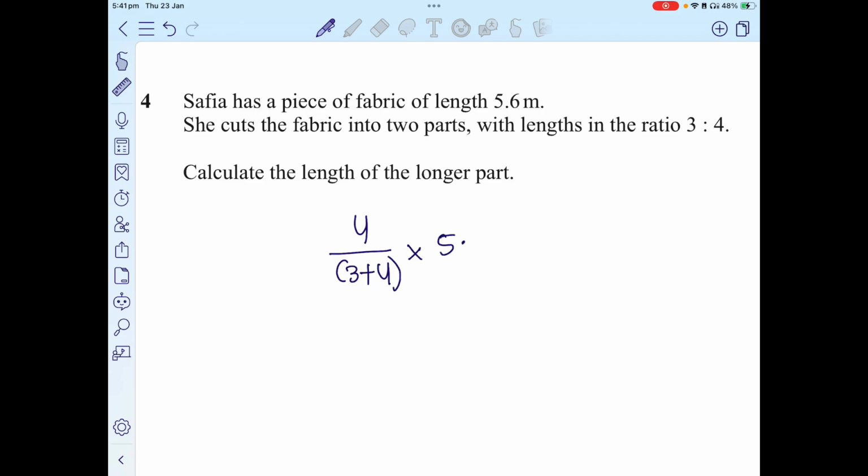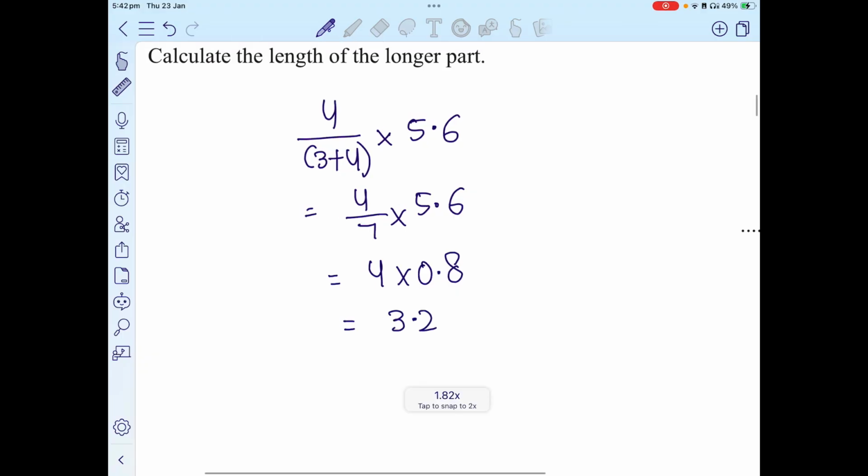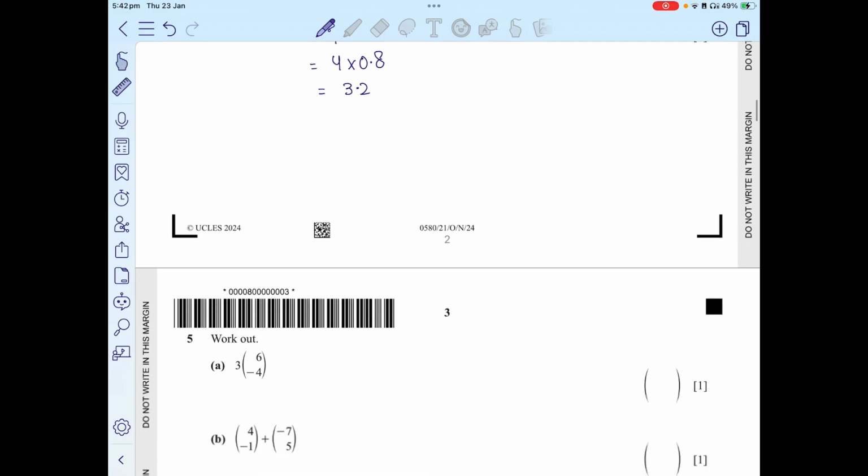Anytime you want the share of some quantity, you take its ratio part divided by the total ratio, which is 3 plus 4, multiplied by 5.6, which is equivalent to 4 over 7 into 5.6. And 5.6 can be cancelled out with 7, which will give us 4 into 0.8, because 5.6 divided by 7 is 0.8. So 4 into 0.8 is equivalent to 3.2. So the longer part is 3.2 meters. And I hope this is clear. You could do this calculation with the calculator as well, but since calculators are not allowed, I'm trying to avoid the use of calculators. Alright, now let's move on to question number 5.